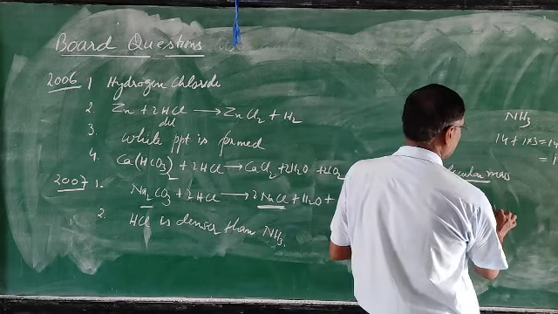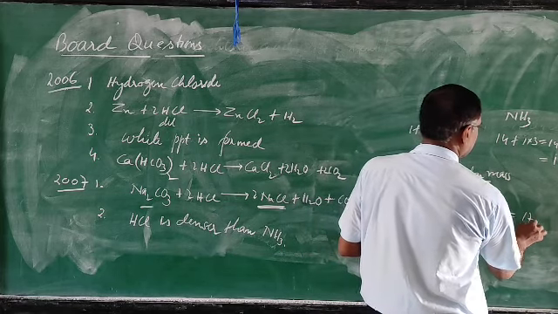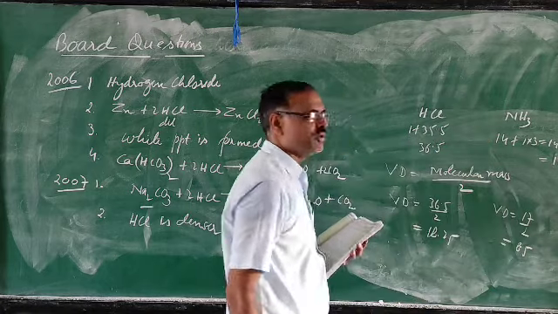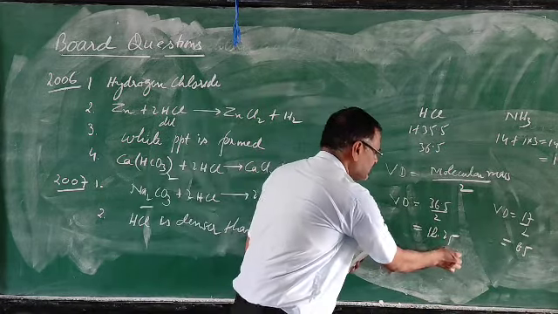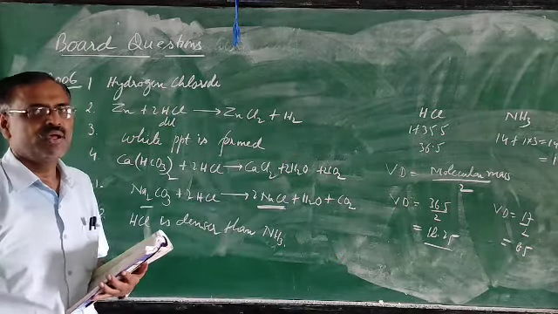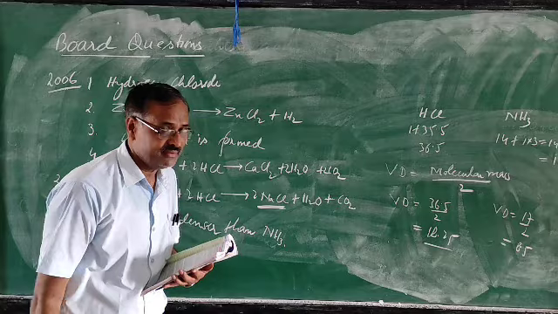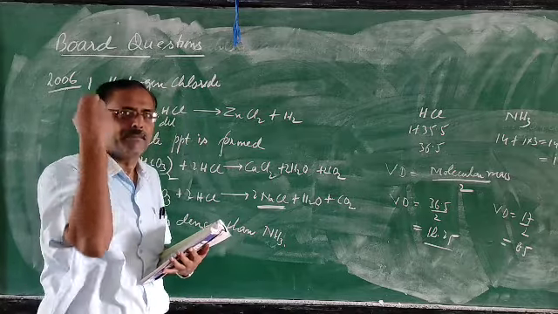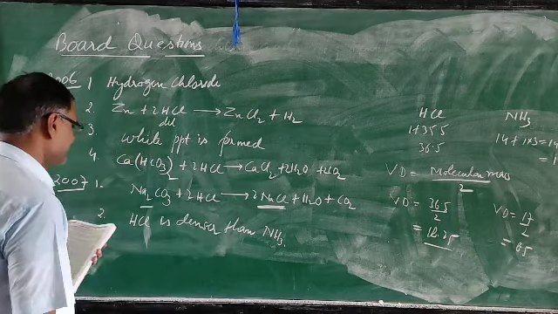And for ammonia, vapor density is 17 by 2, which is 8.5. So whose value is more? HCl value is more. So that's why HCl is denser than ammonia. Next, by which method is HCl collected? HCl was moving down and air was moving up, so upward displacement of air.